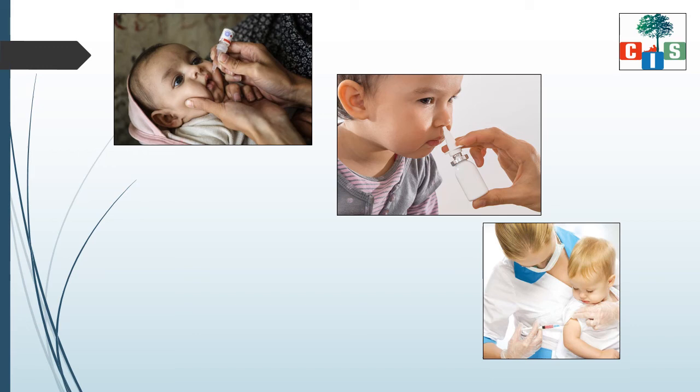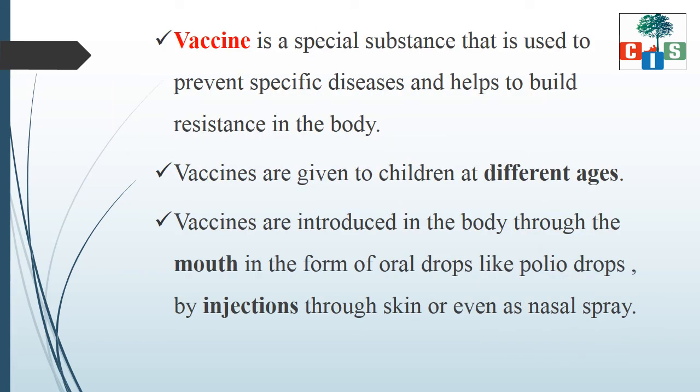So actually these babies are getting that special substance called vaccine so that they can be protected from a particular communicable disease. So, a vaccine is a special substance that is used to prevent specific diseases and helps to build resistance in the body.